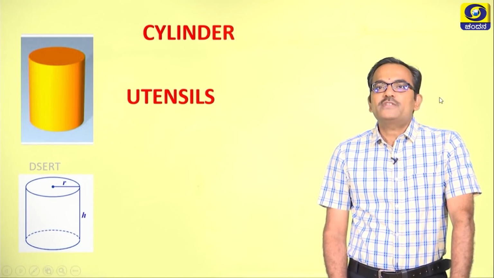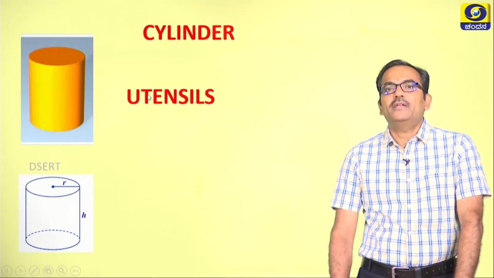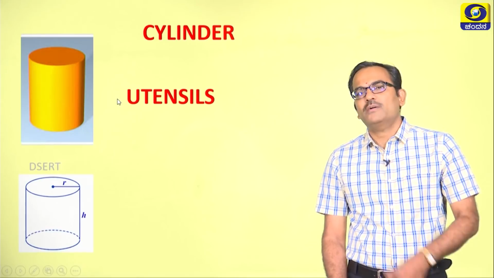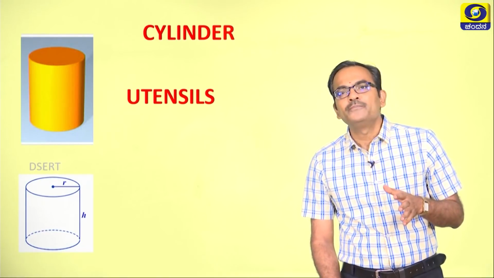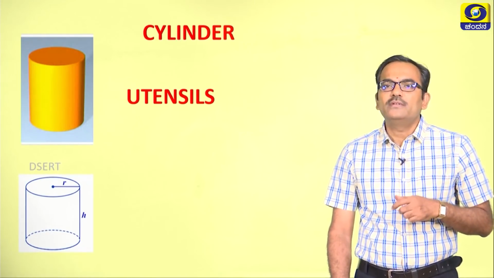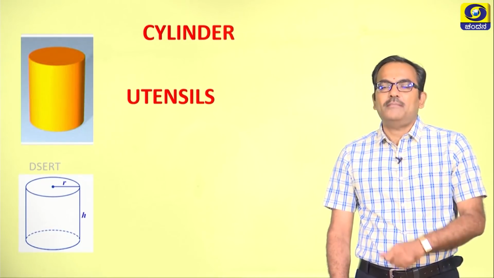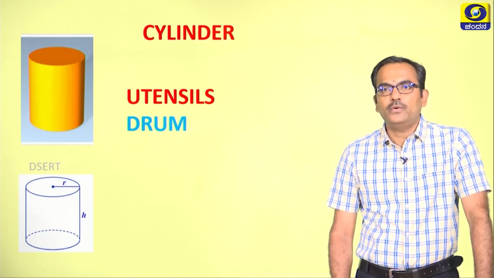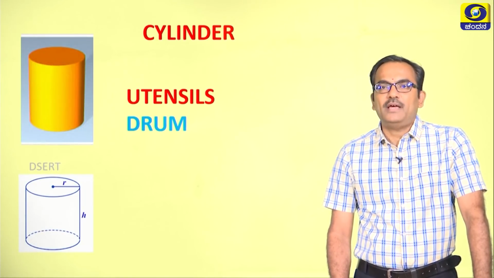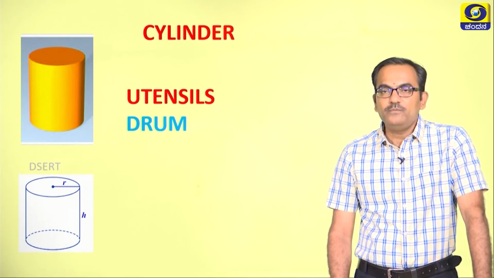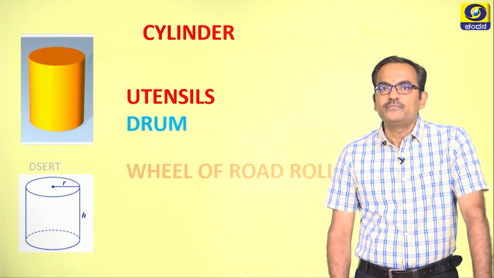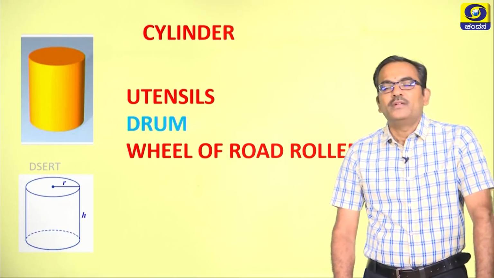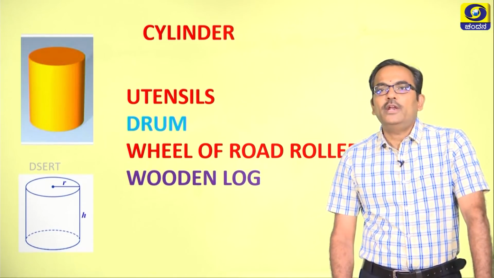When coming to understand the cylinders in a particular way, you can just list down a few examples where we use the cylinder, like utensils and also a drum, a plastic drum or a beating drum, music beating drum, or a wheel of a road roller and the wooden log.